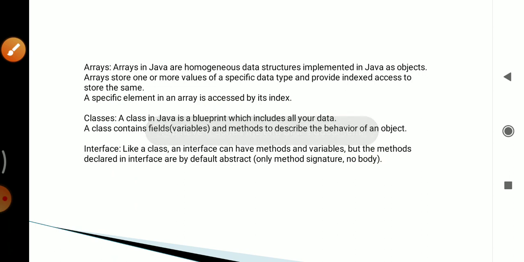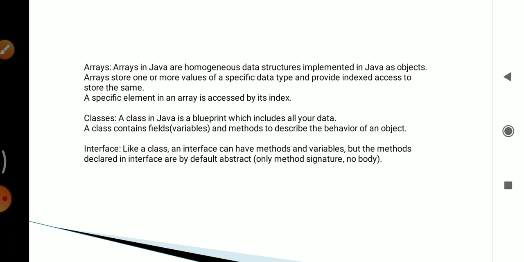Then second is array. Arrays in Java are homogeneous data structures implemented in Java as objects. Means an array is a collection of similar data types, homogeneous data types. An array stores one or more values of a specific data type and provides index access to them.